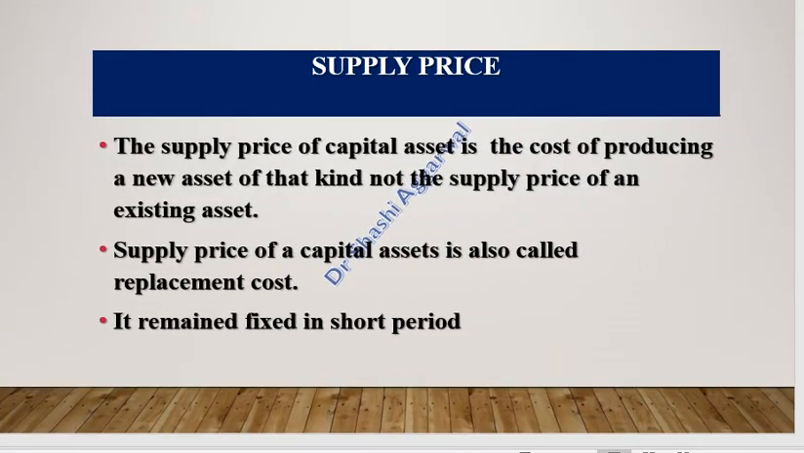Supply price of a capital asset is the cost of producing a new asset of that kind. If today we want to replace that asset, then the price which we pay, or the cost of producing a similar asset, is known as the supply price. It does not mean the supply price of an existing asset. Supply price of a capital asset is also called the replacement cost, and it remains fixed in the short duration.